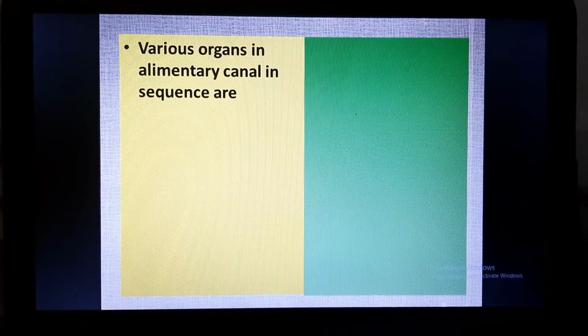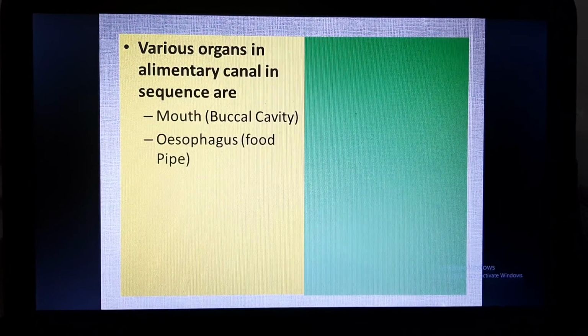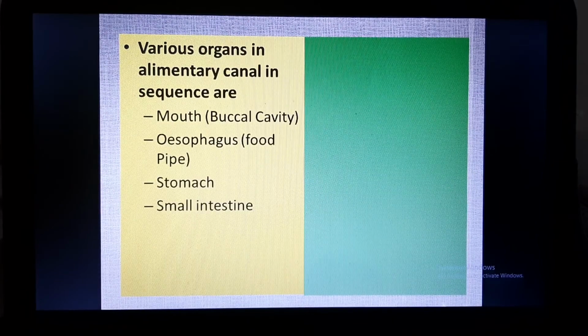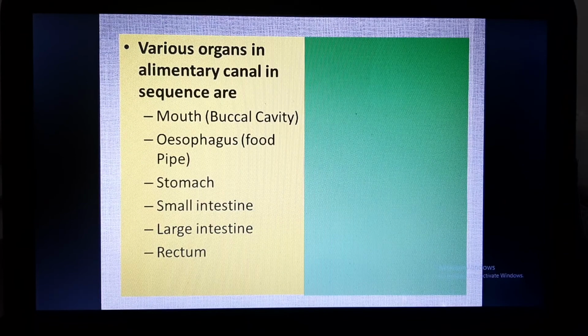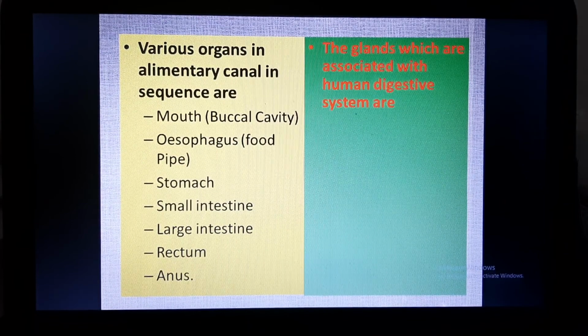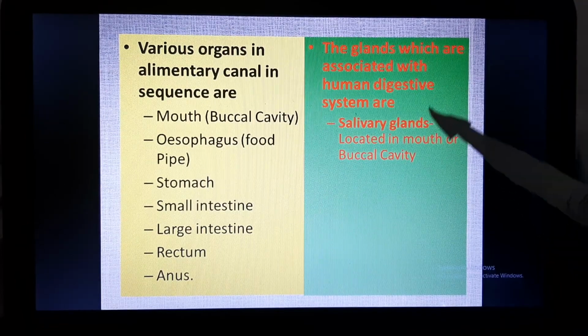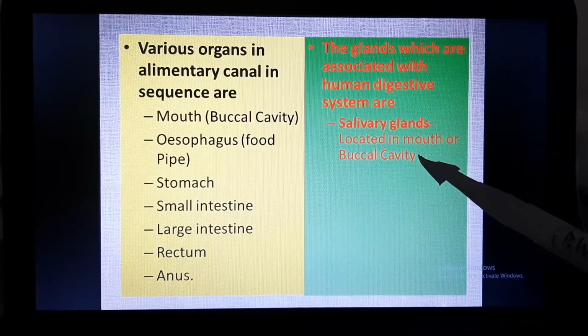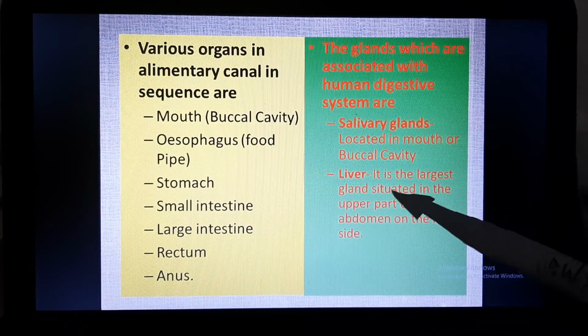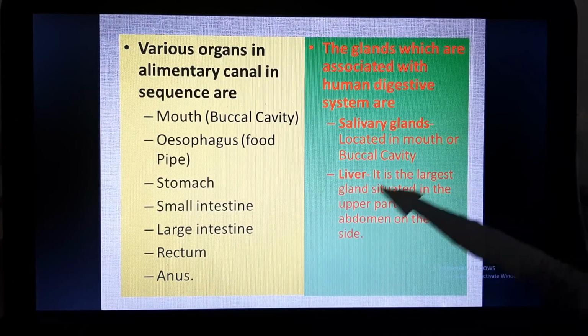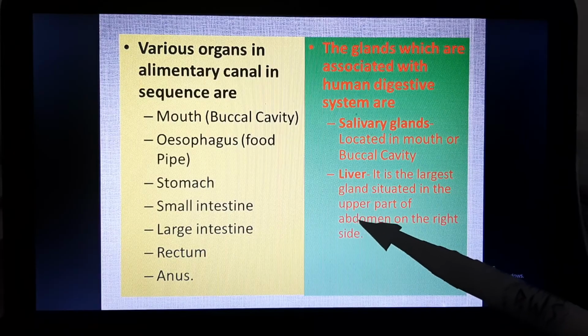Here we can see that the various organs in the alimentary canal are the mouth, esophagus, stomach, small intestine, and large intestine. After the large intestine, there are the rectum and anus. The glands associated with the human digestive system are the salivary glands, which are located in the mouth or buccal cavity, and the liver, which is the largest gland, situated in the upper part of the abdomen on the right side.